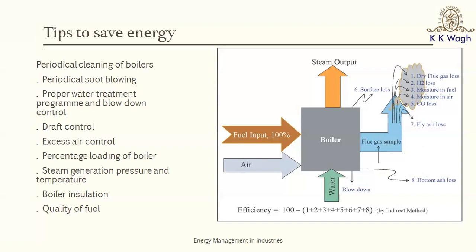If too many pressure expansions are required, then it is better to use a number of boilers whose pressures are appropriate. So these are the tips to save energy in the boiler. I hope that this concept of how to save energy in steam generators, in boilers, in process industries as well as in thermal power plants, is now very clear to you.